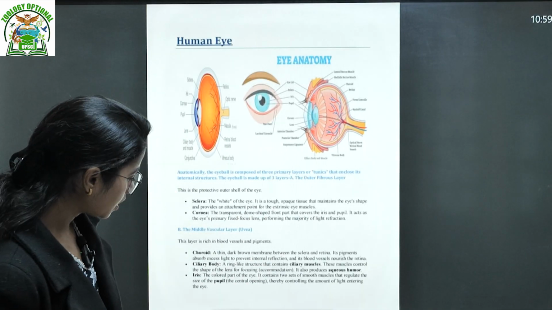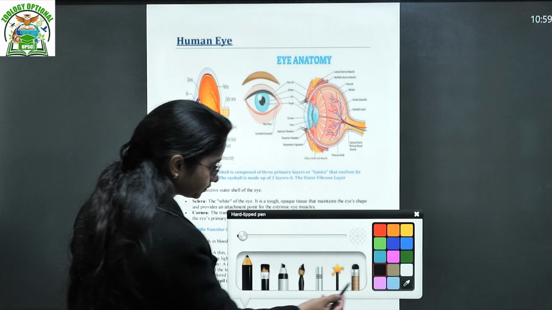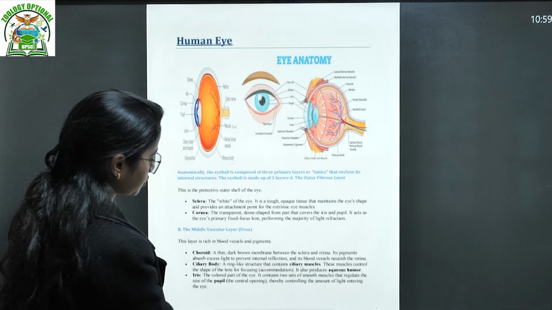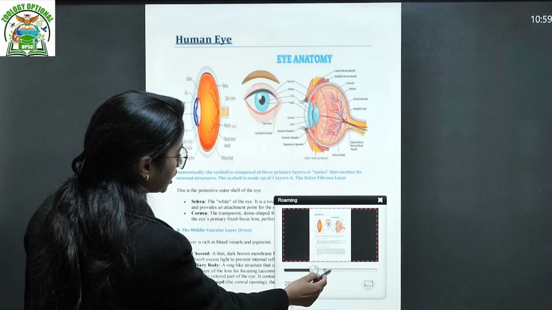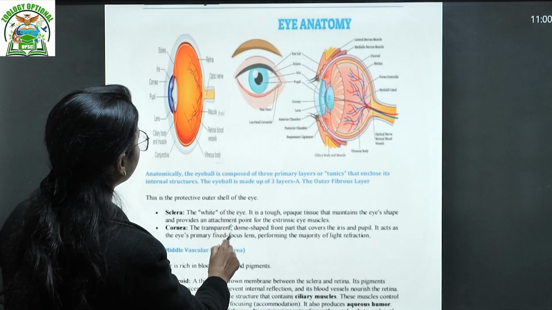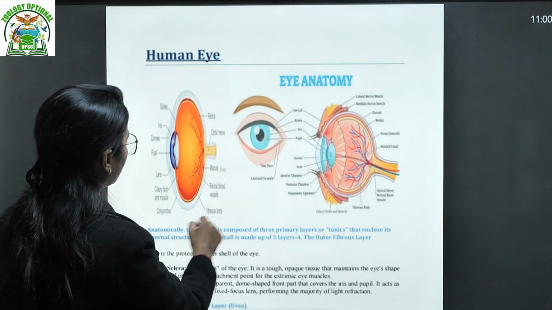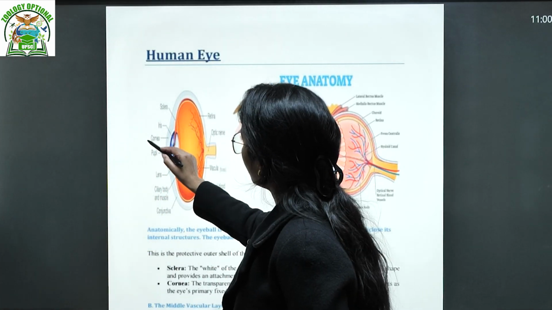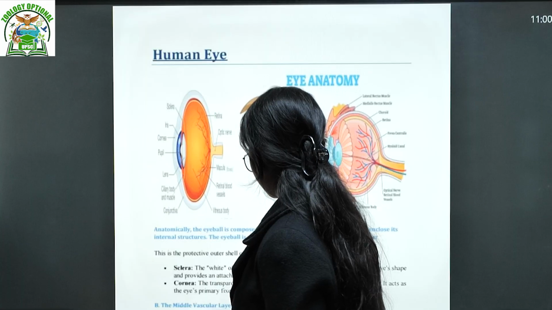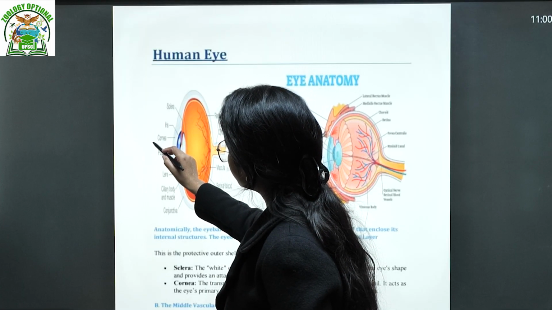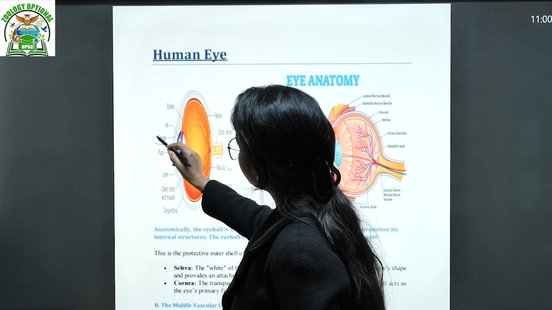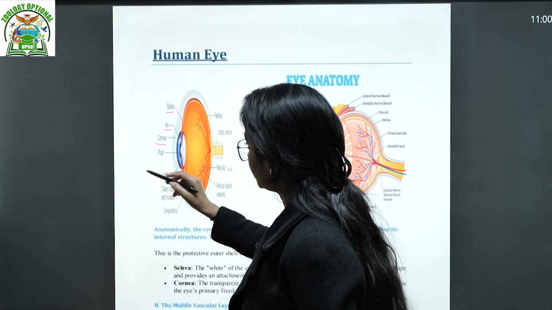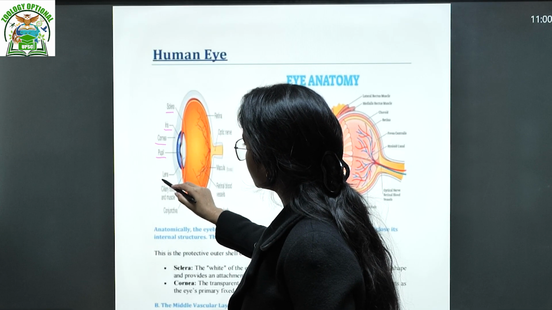As we can see, this is the structure of the human eye in a very simple form. That's why I have mentioned both kinds of diagram. In a very simple diagram you can just mention the cornea, which is the outermost, then the iris, then the sclera, which is a kind of layer, then the pupil, then the lens, of course.